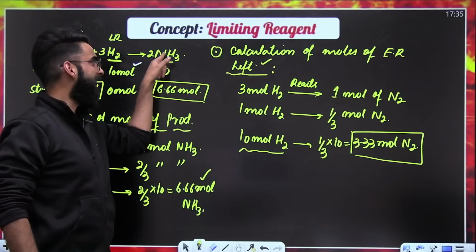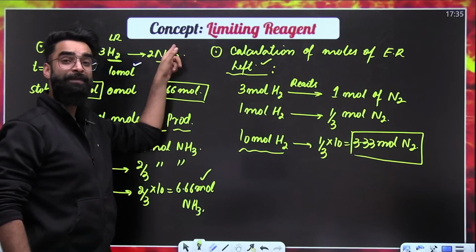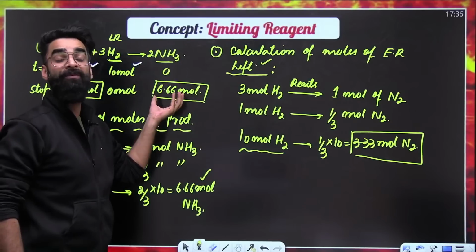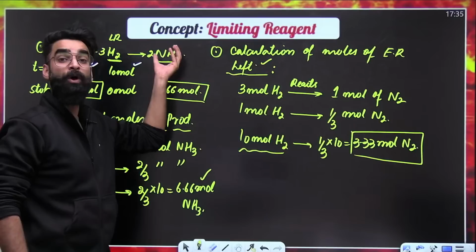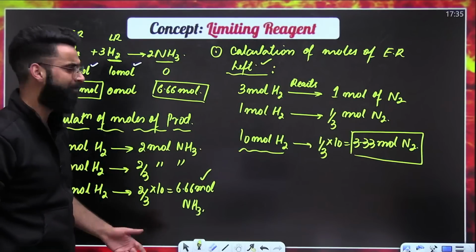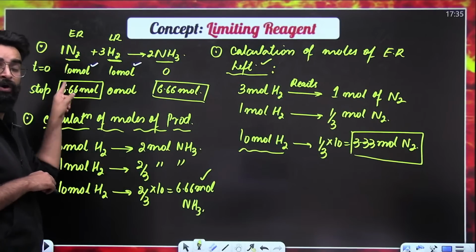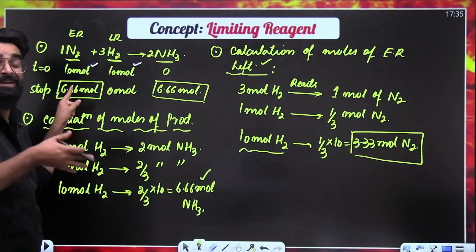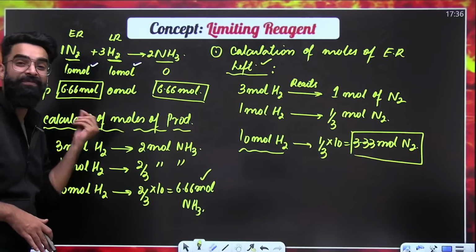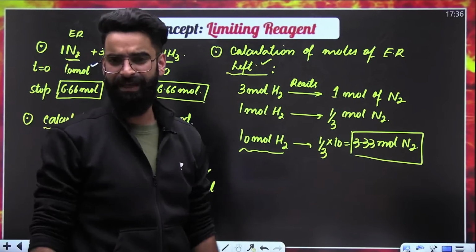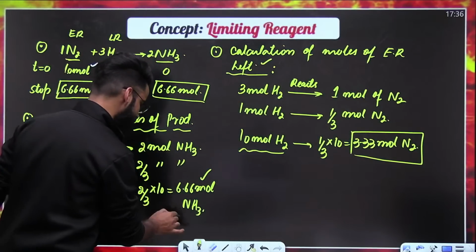Now moles multiplied by molar mass of NH3, that gives you the mass of NH3 formed. Moles multiplied by 22.4 liters, that gives you the volume of NH3 formed at STP. Moles multiplied by Avogadro's number, that gives you the number of molecules of NH3 formed, right? Similarly, these are the moles of N2 left in the container. Moles multiplied by molar mass of N2, that gives you the mass of N2 left. Moles multiplied by Avogadro's number, that gives you the molecules of N2 left in the container, right? All these things can be asked. But to calculate all these things, you should have the data for moles.